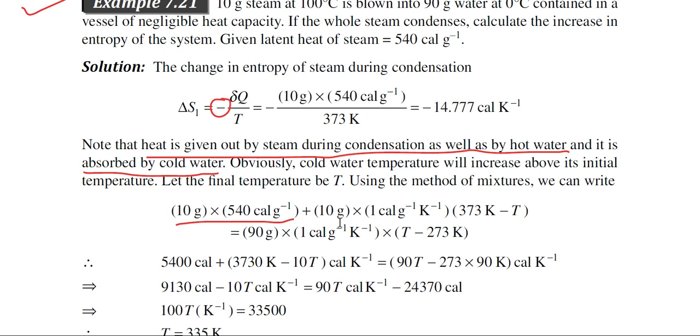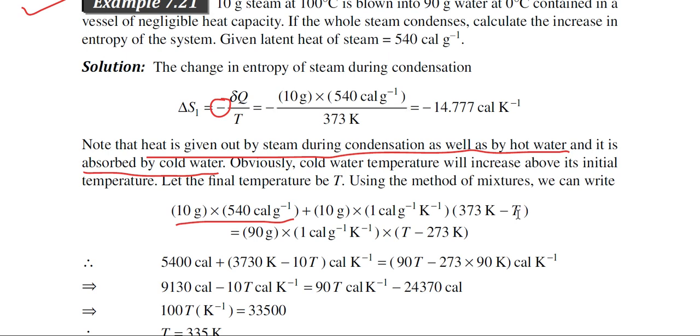That heat can be written as m into S into temperature change, mass into specific heat into temperature change. Mass is again 10 gram, because steam is converted into the hot water, so mass remains the same 10 gram, into specific heat of water, and the temperature change is 373 Kelvin minus T.